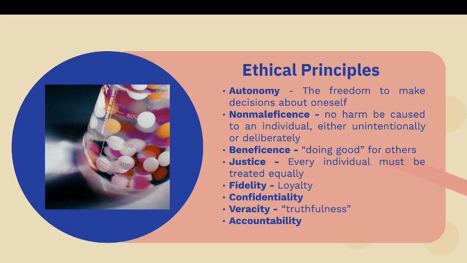And the fourth one, most importantly, is justice. It means every individual must be treated equally. For example, we see organ transplantation. For organ transplantation, what the doctors do is they take a priority list of the patients who are suffering from a certain heart problem, let us say.